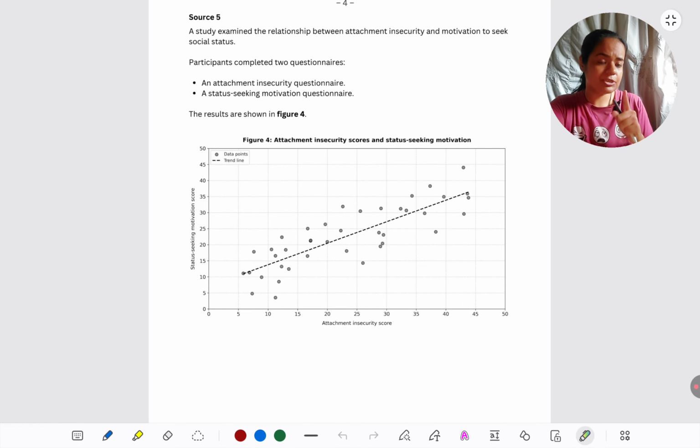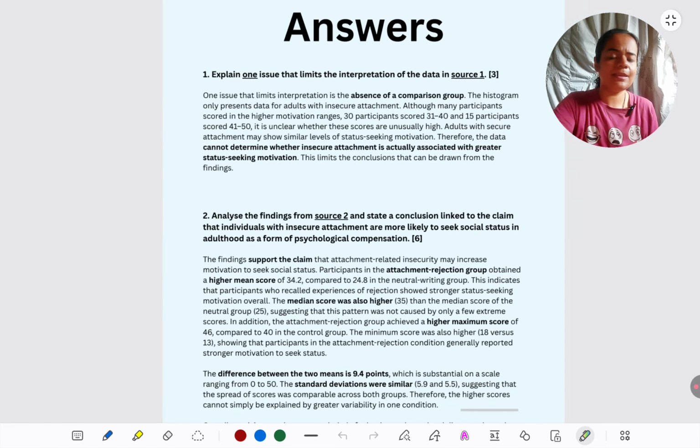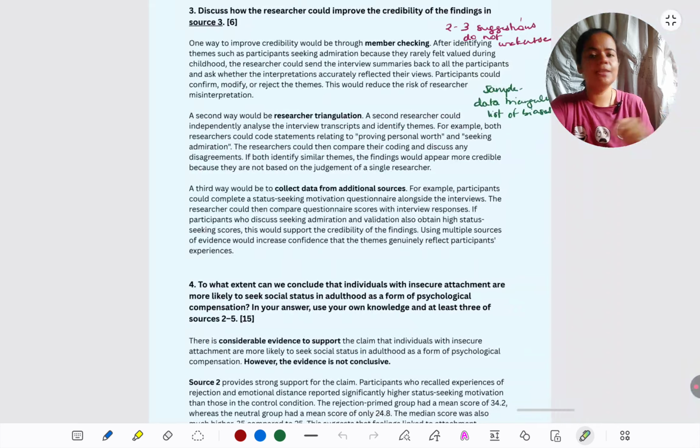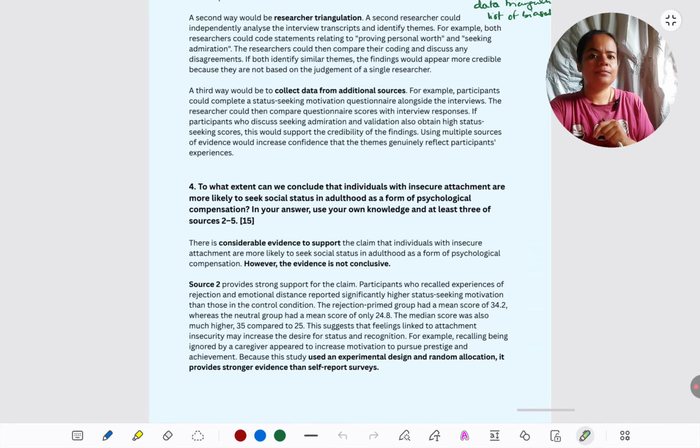Of course, there are limitations in them, which we have to consider in the essay, as we did for answer 1. And of course, they do not fully support the claim 100%. So what are the limitations then? Their methods, we have to include that also. Also, use your own knowledge. My recommendation, at least 2 theories which we have learned in the syllabus we should use. We can use more also, of course, but please don't use less than that.